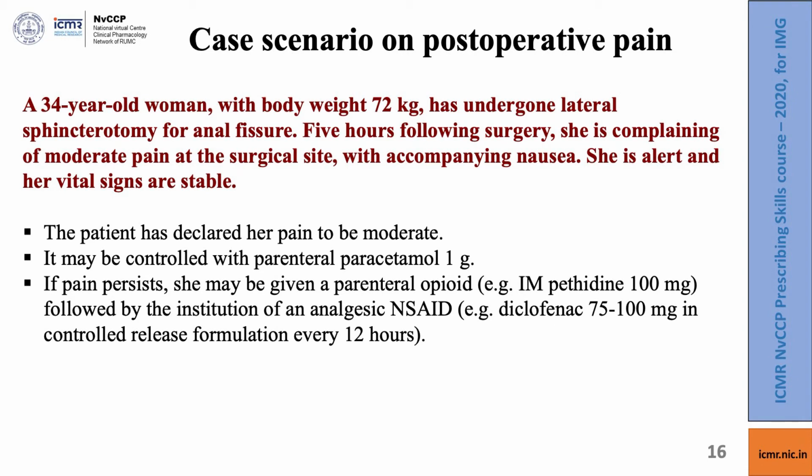If the pain persists despite use of paracetamol, she may be given a parenteral opioid. An example would be 100 milligram of pethidine by intramuscular injection, followed by the institution of an NSAID analgesic such as diclofenac 75 to 100 milligram in controlled release formulation every 12 hours, assuming that by this time she is in a state to take oral medicines.